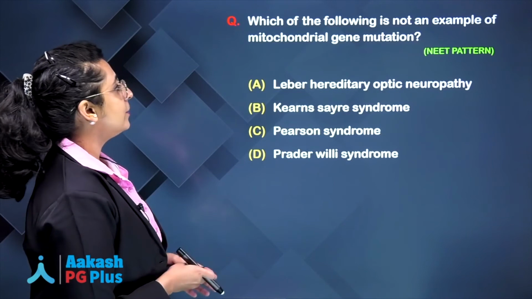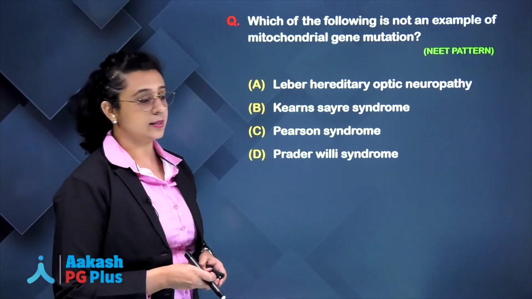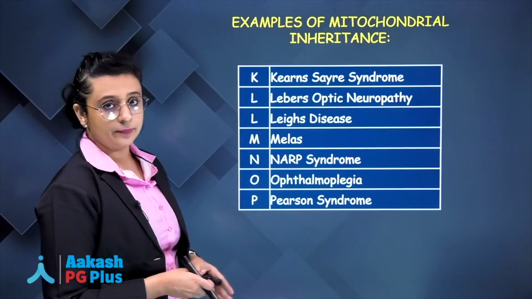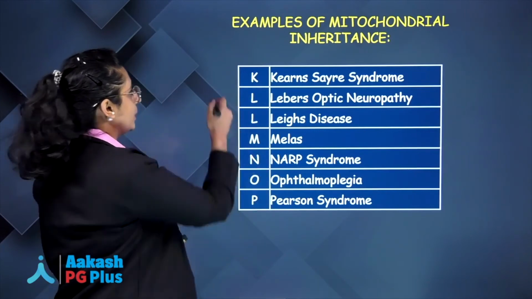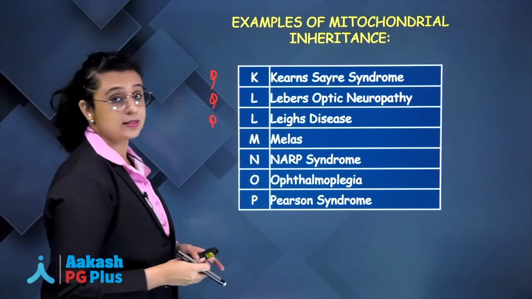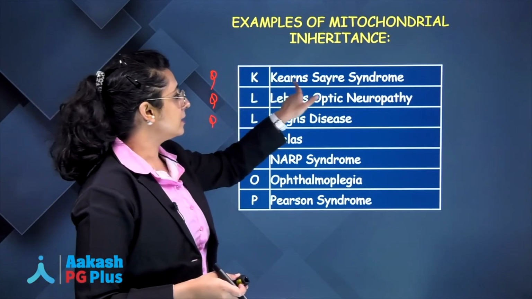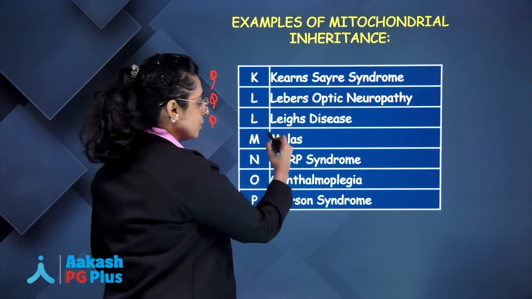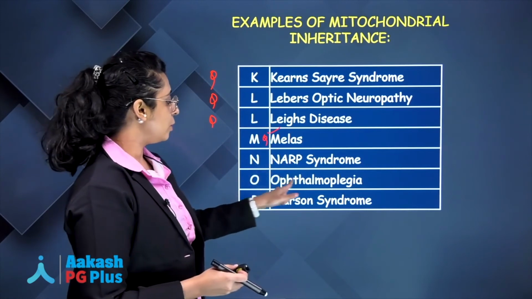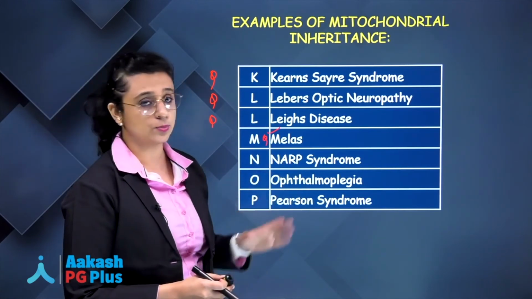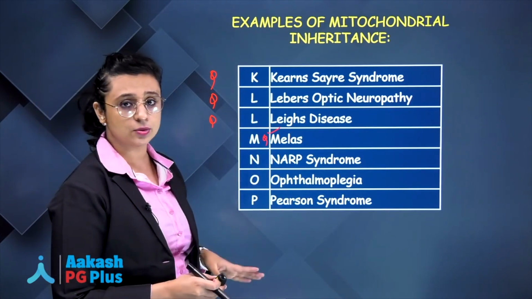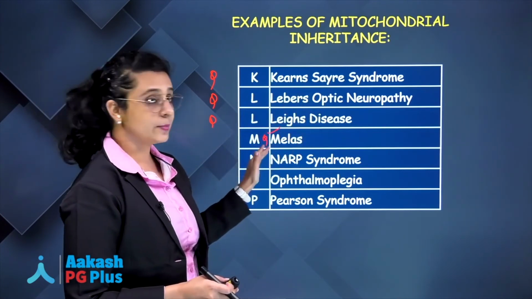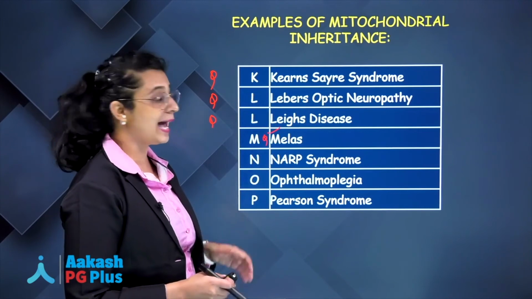Now, let's have a look at all the important examples of mitochondrial DNA inheritance syndrome. Yes, it is tricky, but we have a mnemonic to remember them, okay. KLMNOP. All these are important questions, right? All questions have been asked in your exam, very easy to remember. K for Kearns-Sayre syndrome, L for Leber's optic neuropathy, L for Leigh's disease, M for MELAS syndrome, N for NARP syndrome, O for ophthalmoplegia, and last P for Pearson syndrome. So, all of the following have been asked in your exam, very easy to remember. KLMNOP, okay. Kearns-Sayre syndrome, Leber's optic neuropathy, Leigh's disease, MELAS syndrome, NARP syndrome, ophthalmoplegia, and Pearson syndrome.